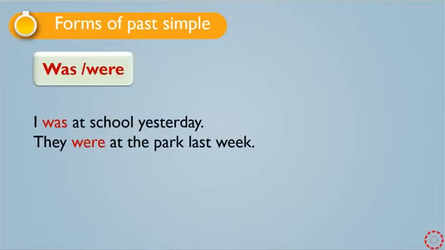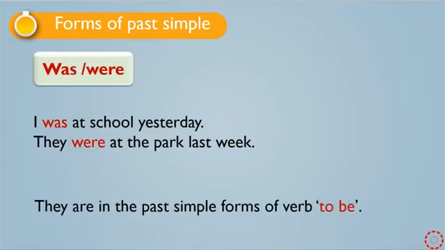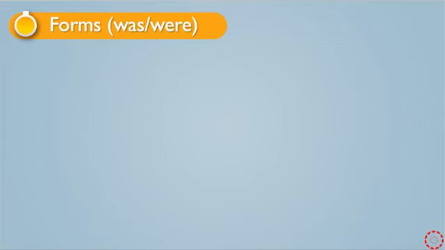Look at these two examples. I was at school yesterday. They were at the park last week. These are the past simple forms of verb to be. And what are the past simple forms of verb to be? I mean the was and were forms.